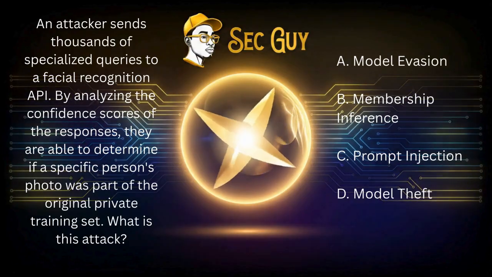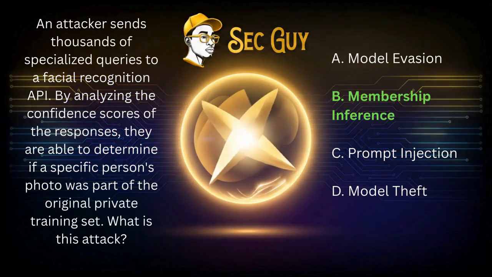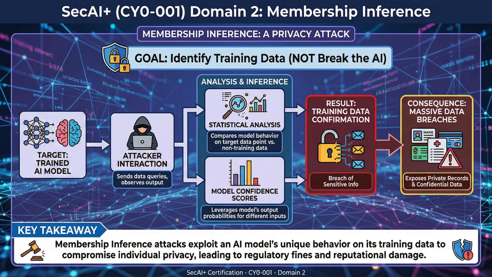The answer: B. Membership inference. The logic: membership inference is a privacy attack. The goal isn't to break the AI, but to find out what data was used to train it, which can lead to massive data breaches of sensitive info.